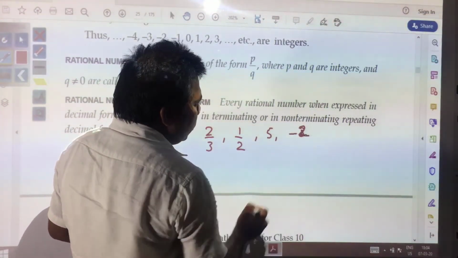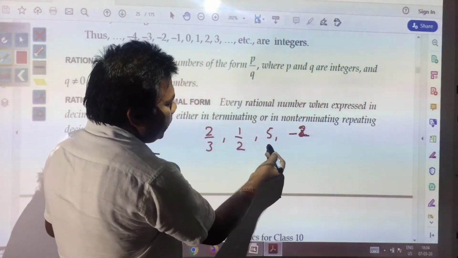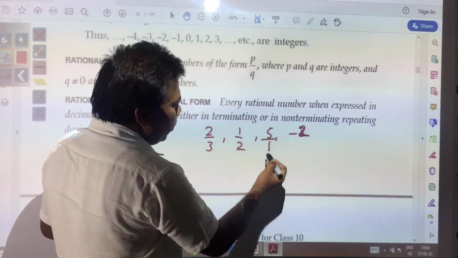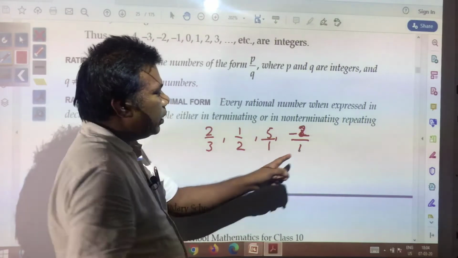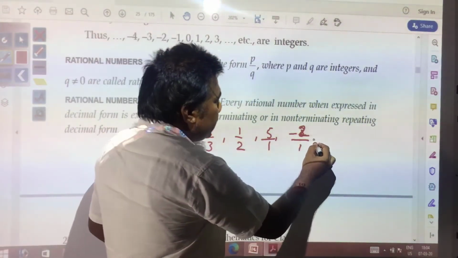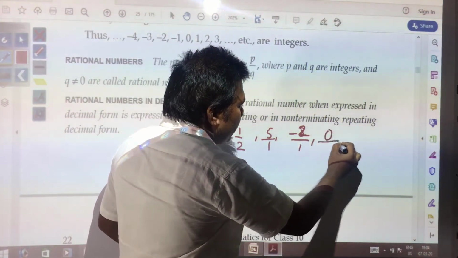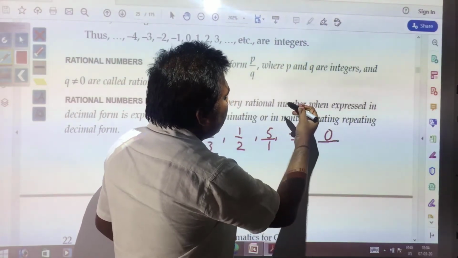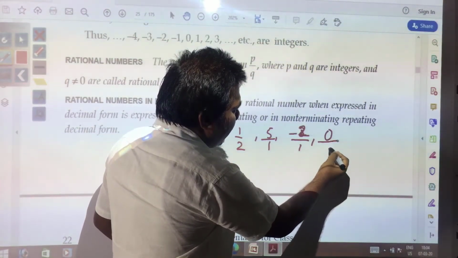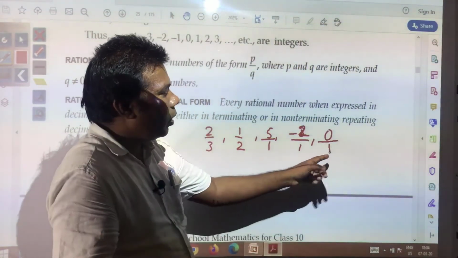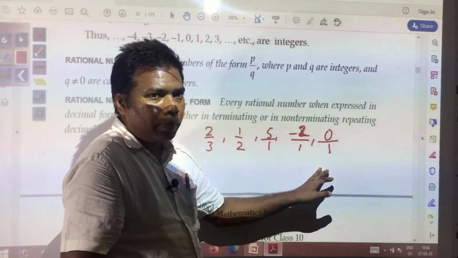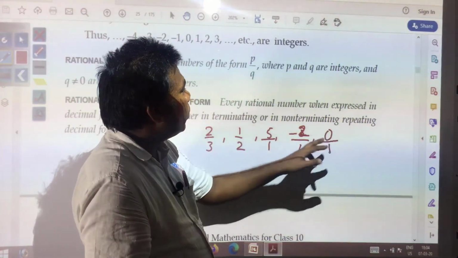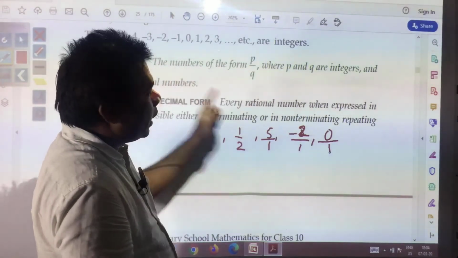Why? Because this also can be expressed in the form of p by q, since if nothing is in the denominator, 1 can be written. Even 0 also can be expressed as a rational number, because it can be written as 0 by 1 or 0 by some other numbers. So, 0 is also a rational number.